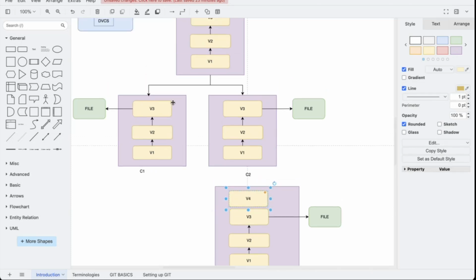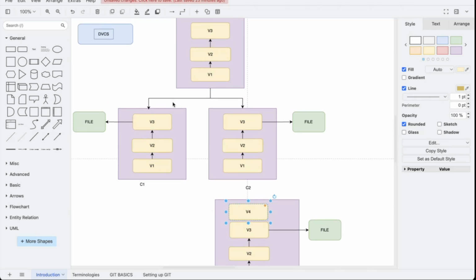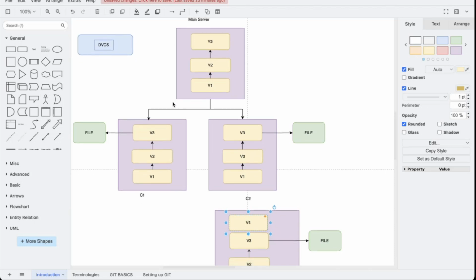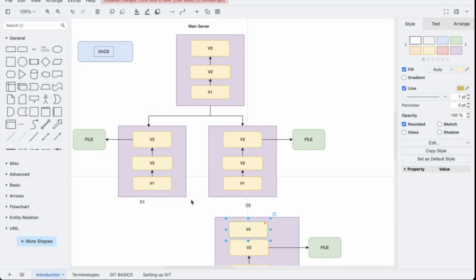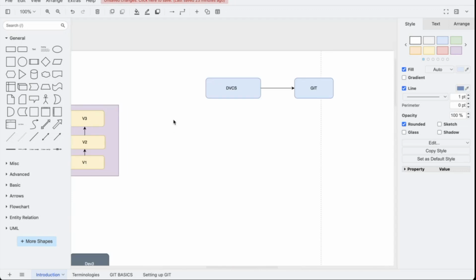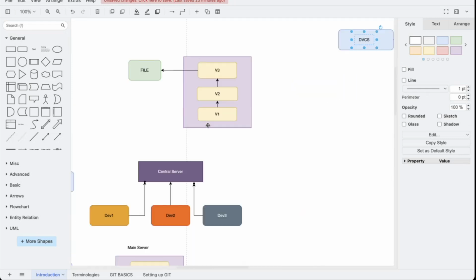So this is like a distributed system where you can have a similar set of files, or later we'll call it the index, or a similar set of data on each server. You can add your part and send that part to the main server, and other people can take those changes. That is why it is a distributed version control system, and Git falls in DVCS, which is distributed version control system.